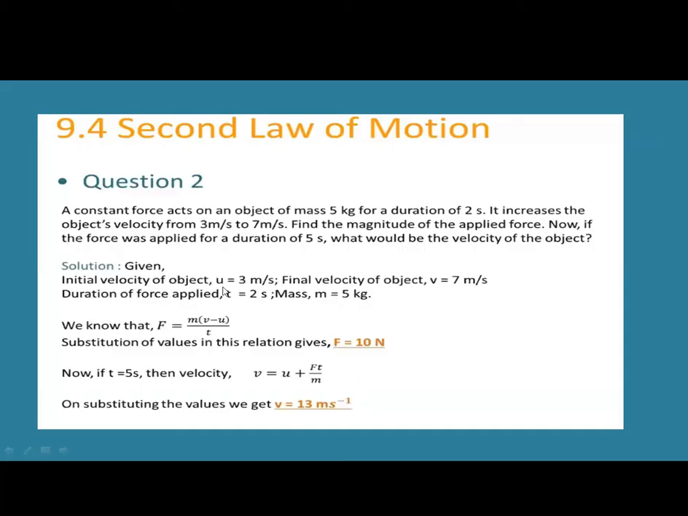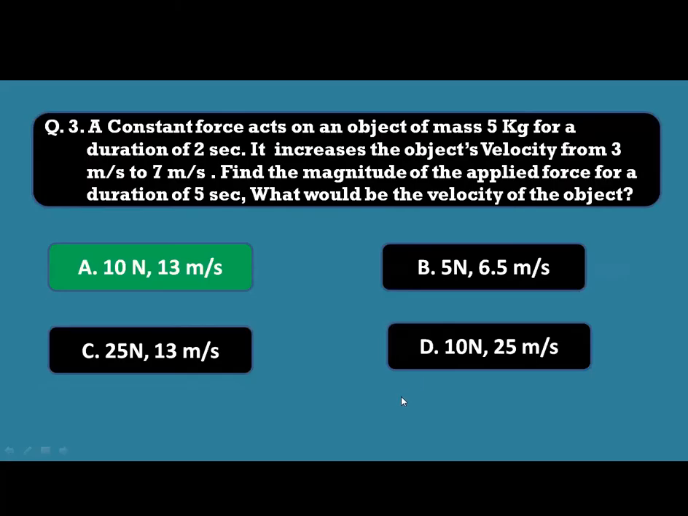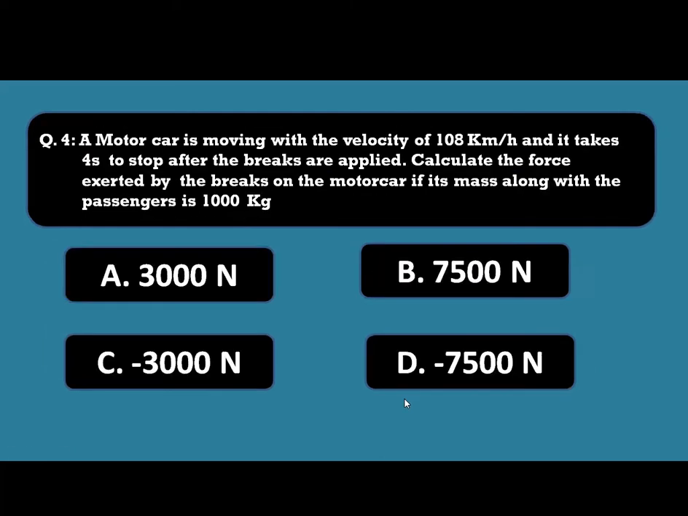As you know, initial velocity u is equal to 3 meters per second, final velocity is 7 meters per second, the duration of the force applied t is equal to 2 seconds, and mass m is equal to 5 kilograms. We know that F is equal to m into (v minus u) by t, and the force is 10 newtons. If t is equal to 5 seconds, how much is the velocity? v is equal to u plus at, where a is equal to f by m. Substituting these values, we get v equal to 13 meters per second. So 10 newtons, 13 meters per second is the right answer.